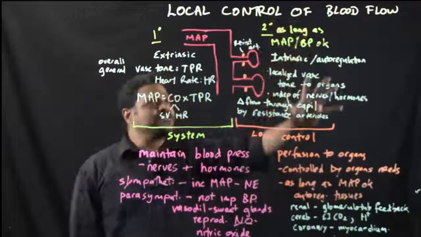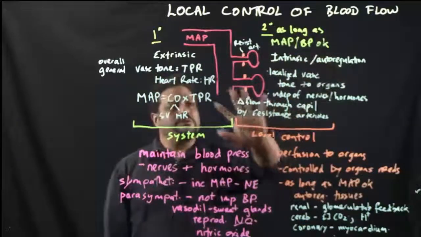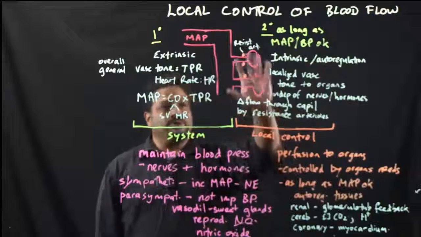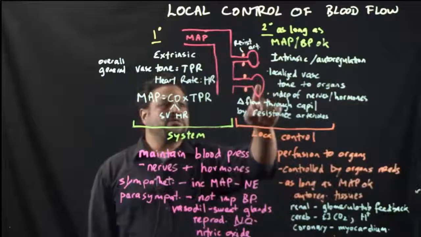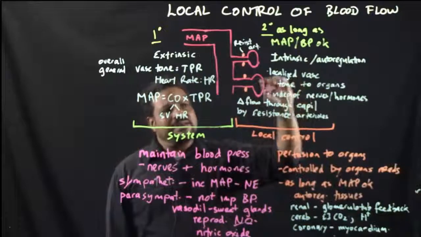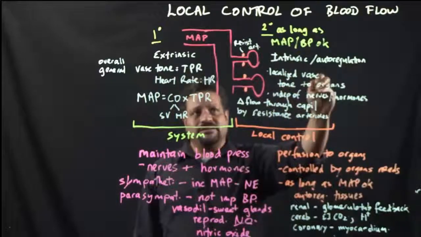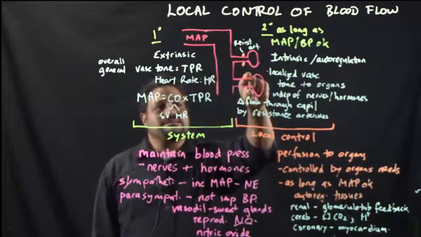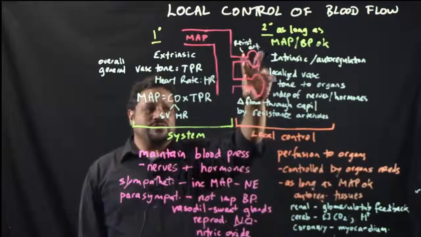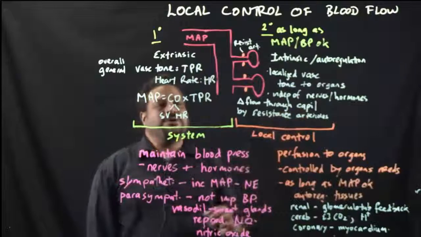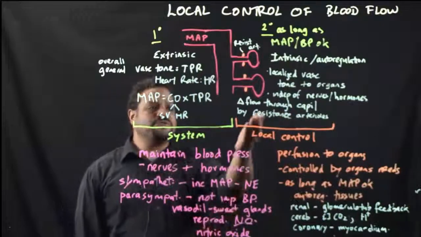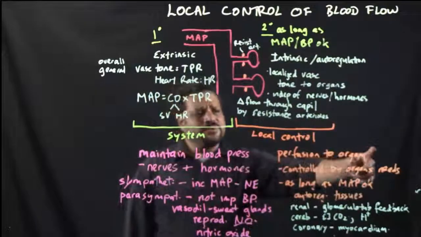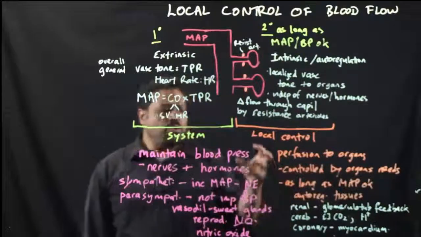The main focus of the lecture is this local control of blood flow, the intrinsic autoregulation of blood flow to the organs. So there's an organ here and there's an organ here. And you can control that vascular tone to deliver blood to those organs by these little orange dots. Those are the resistance arterioles. So you can vasodilate, vasoconstrict, and you can change blood flow through the capillaries of those organs using those resistance arterioles. So the perfusion to those organs with local control of blood flow is controlled by the organ's needs.